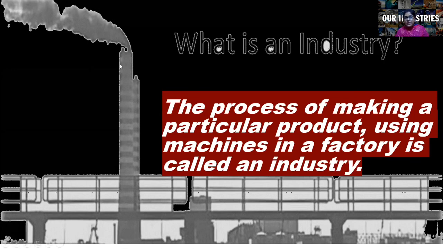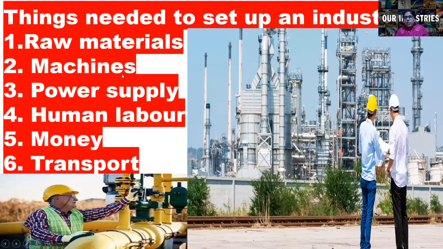Let's see what things are needed to set up an industry. The first basic thing we need is raw materials. What are raw materials? The material which we get in raw form from nature, and afterward it is converted into different things. And when we get the raw materials, what do we need to convert them? We need machines. So the second important thing to set up an industry is machines.